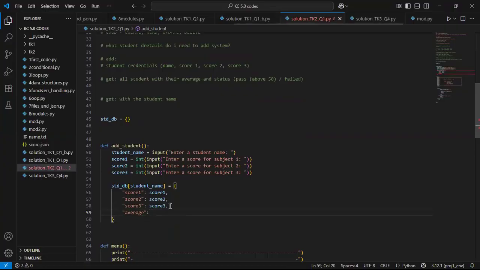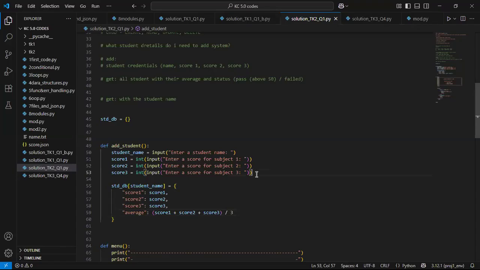and the average here will basically be the average of what? I'll simply say score in bracket score 1 plus score 2 plus score 3, and then I'll divide it by 3. So that would be my average, and the status here would now be okay.